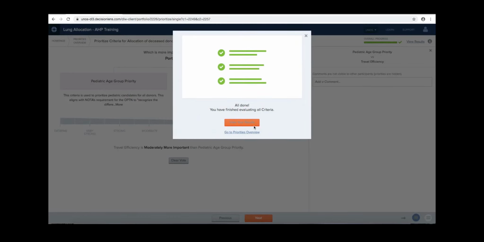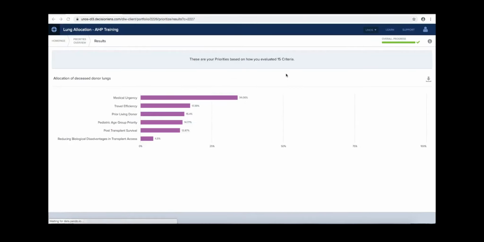When voters have completed evaluating all criteria, they will see their results graph. Remember, this is just the voters' individual list. The final list is a composite of all judgments in this AHP exercise. This concludes our instruction on the analytical hierarchy process, how it is important in framing up a decision, and how it is applied in the Decision Lens software.